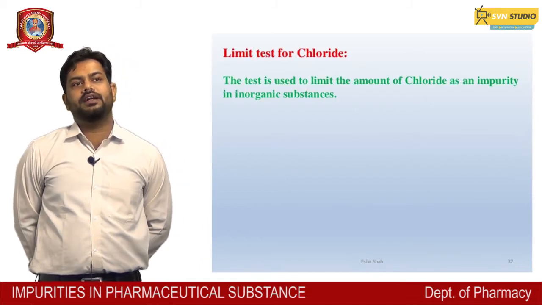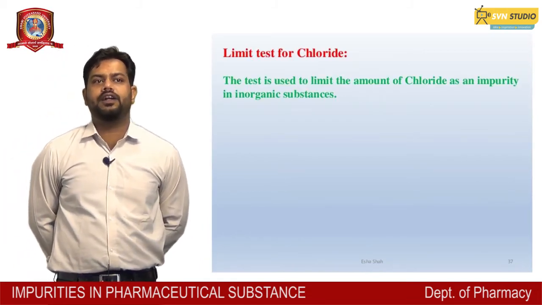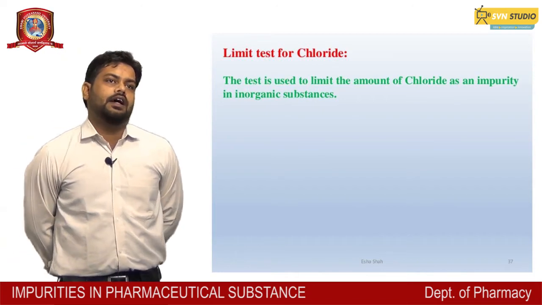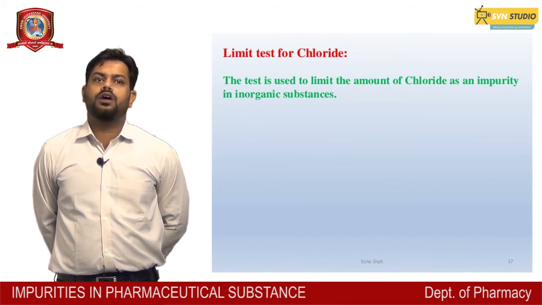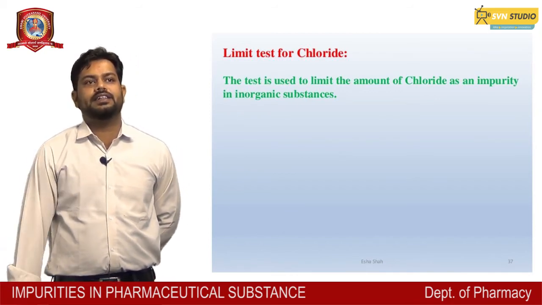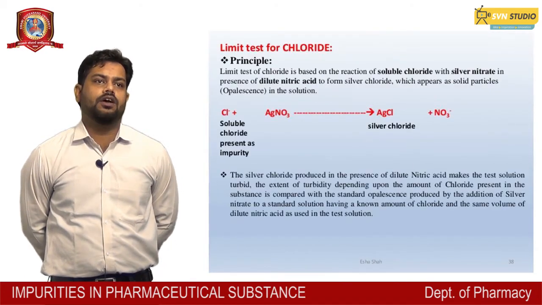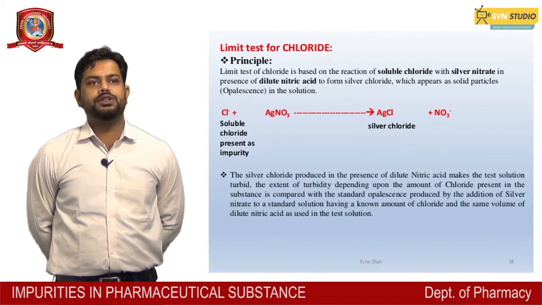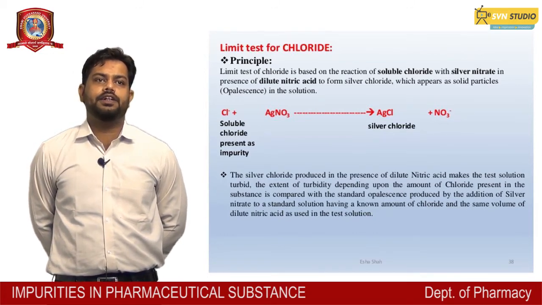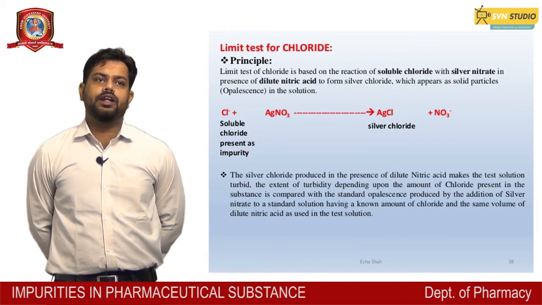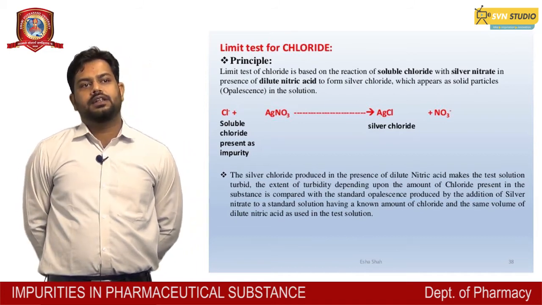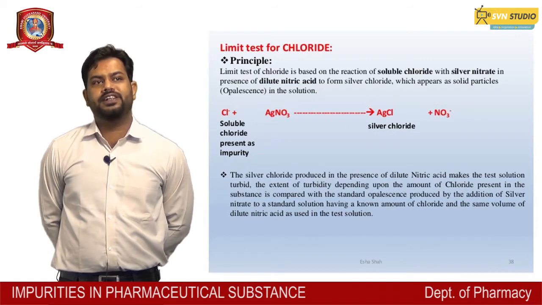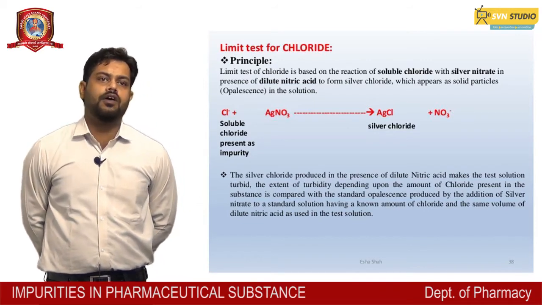Certain limit tests are there for different types of substance. First of all is the limit test for chloride. The test is used to limit the amount of chloride present in inorganic substances. The principle of the limit test of chloride is based on the reaction of soluble chloride with silver nitrate in the presence of dilute nitric acid to form silver chloride, which appears as solid particles. That is, opalescence is produced.